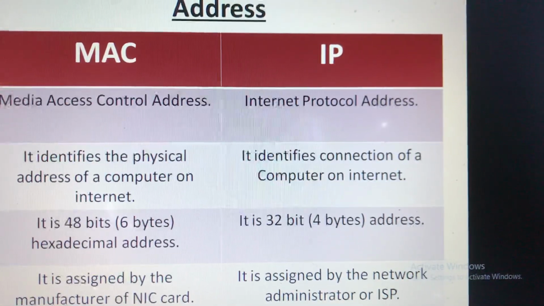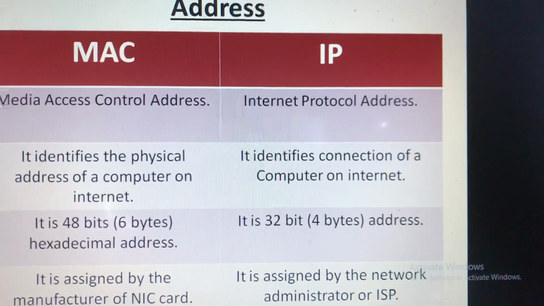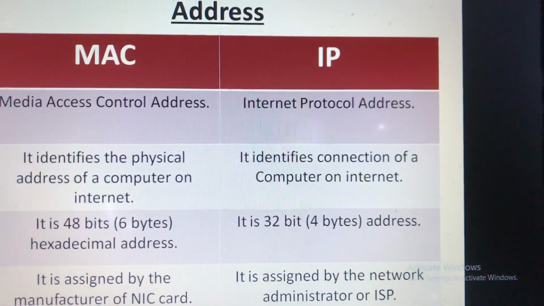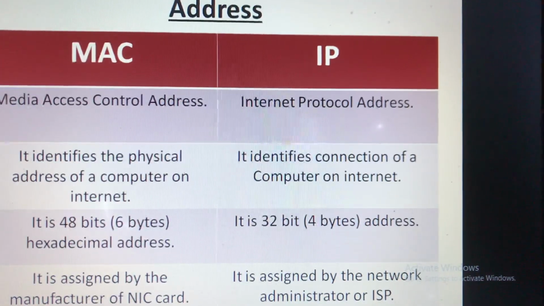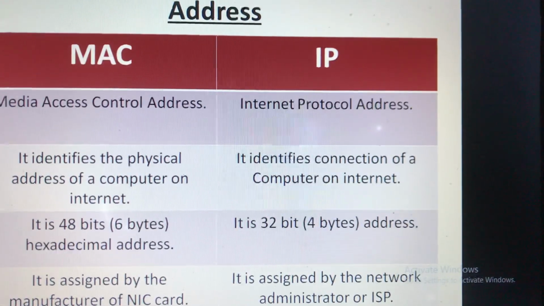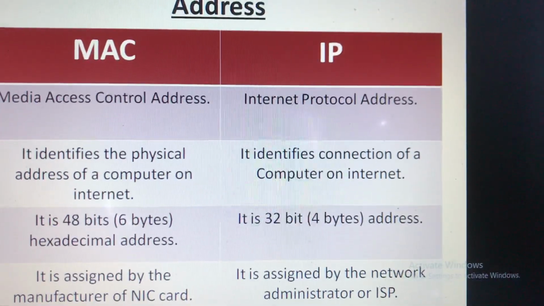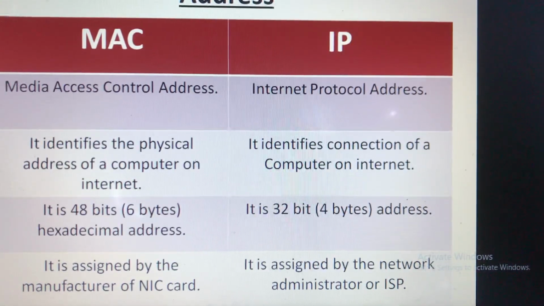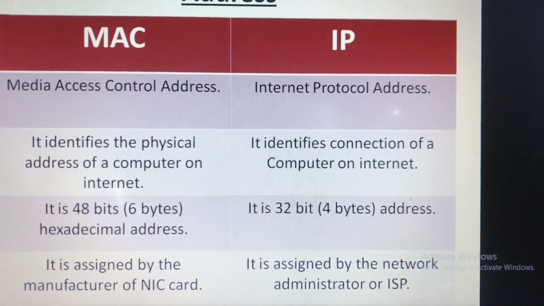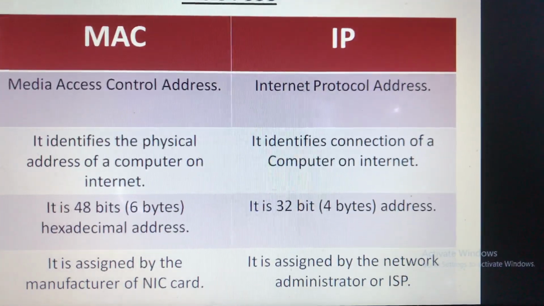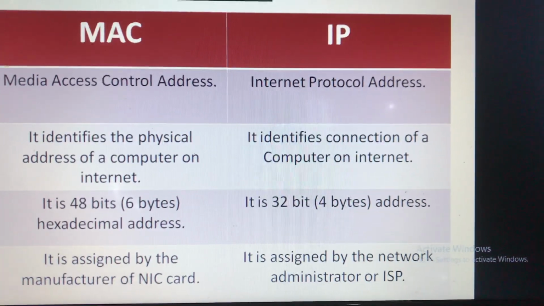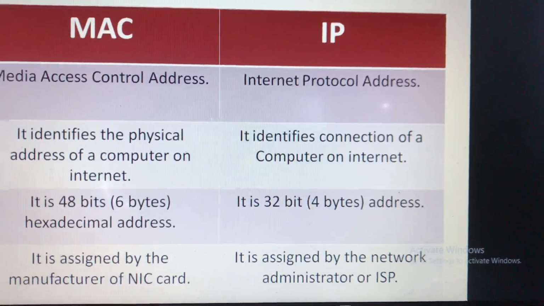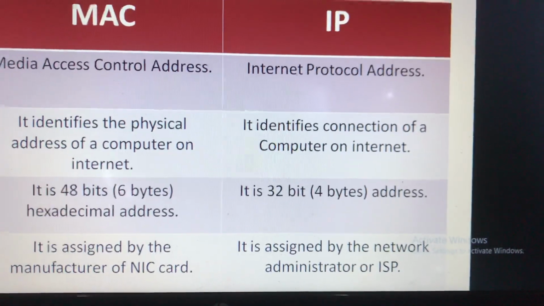MAC address is a 48-bit hexadecimal address and IP address is a 32-bit address. 32 bits consists of 4 bytes and 48 bits is equivalent to 6 bytes. Fourth one is MAC address is assigned by the manufacturer of the NIC card, whereas the IP address is assigned by the network administrator or the internet service provider, ISP.